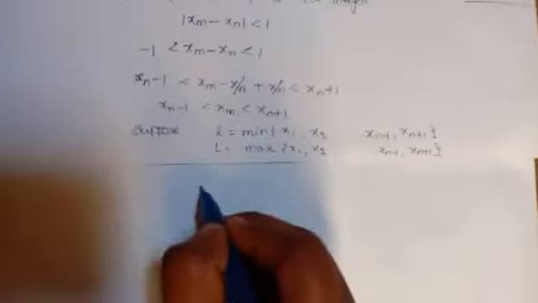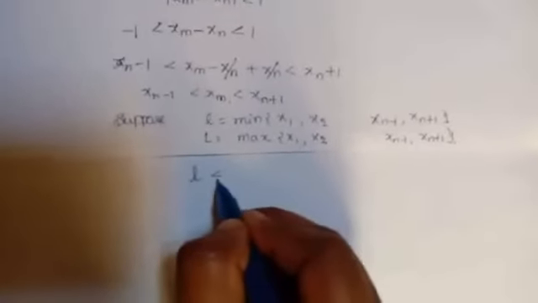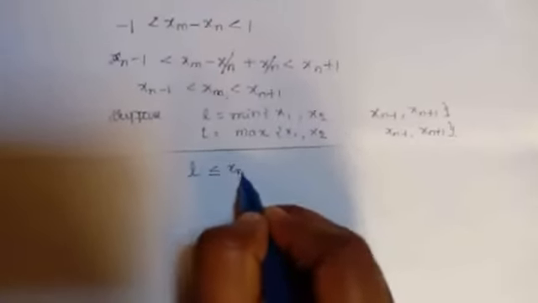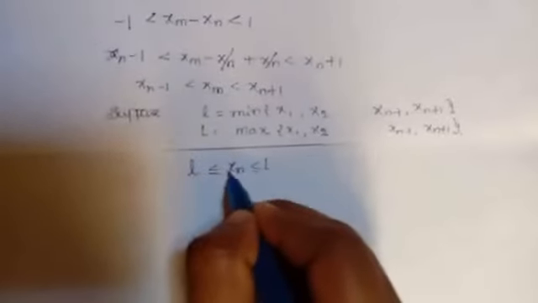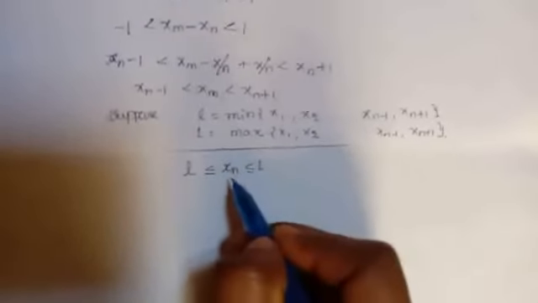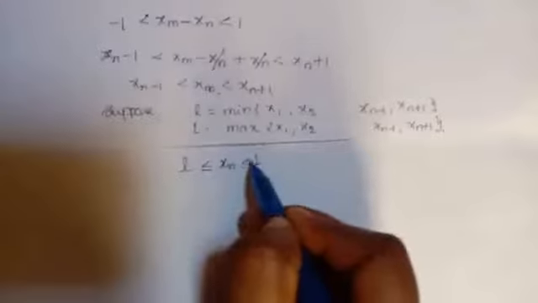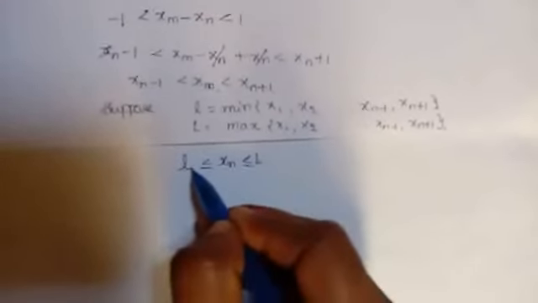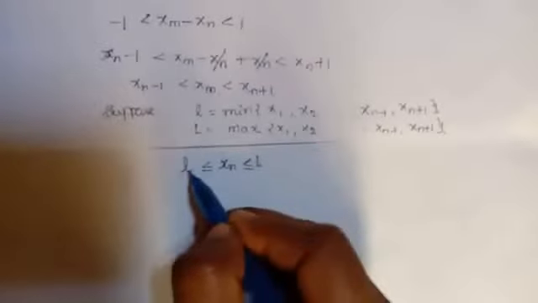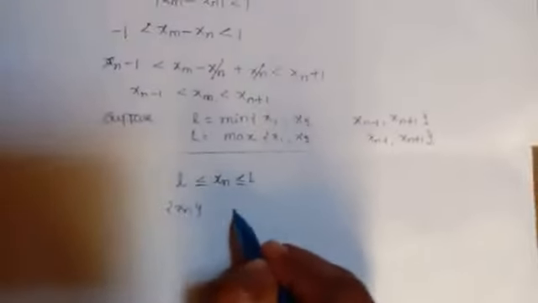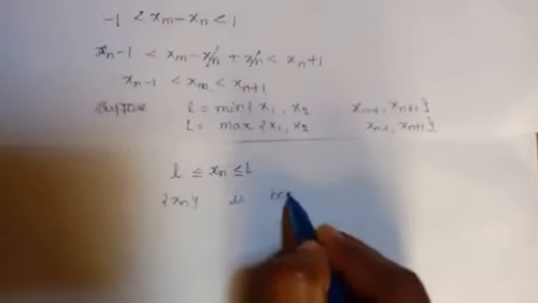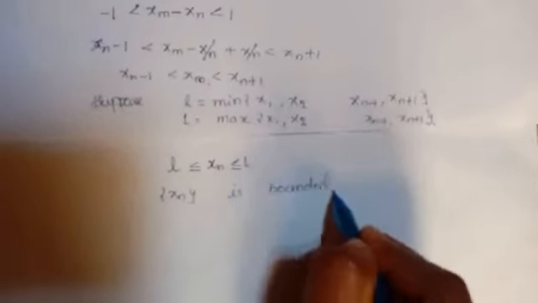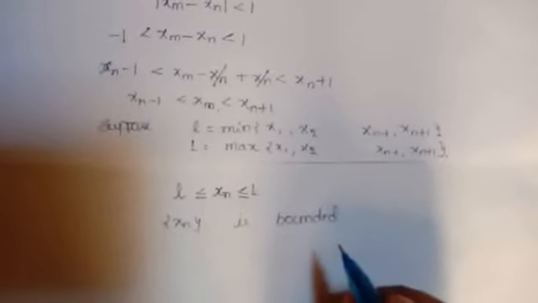Now this can be written as L is less than or equal to xn less than or equal to capital L. That means the upper bound: xn is less than or equal to capital L, and the lower bound: xn is greater than or equal to small l. Now we can tell xn is bounded. That is, Cauchy's sequence is bounded. This is the proof of this theorem.